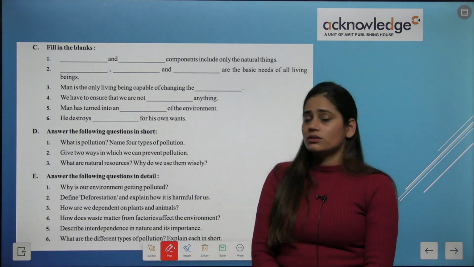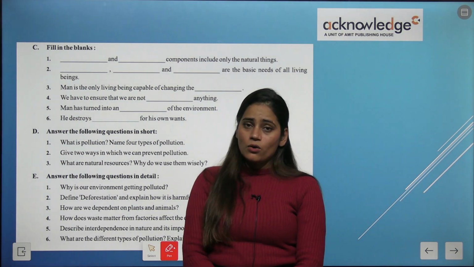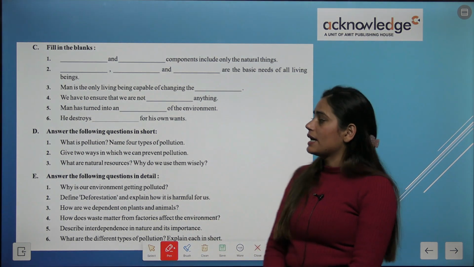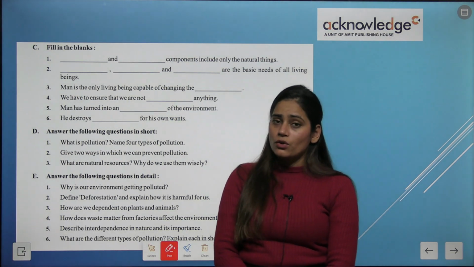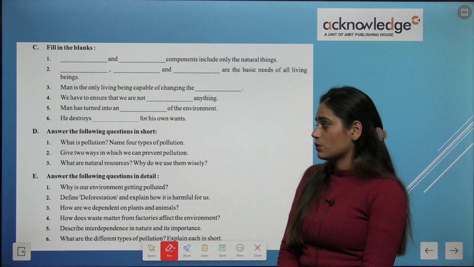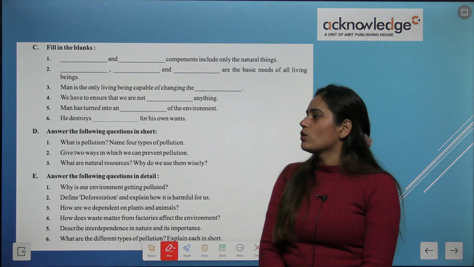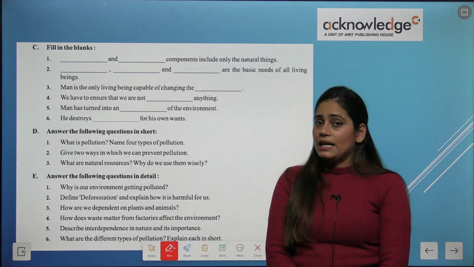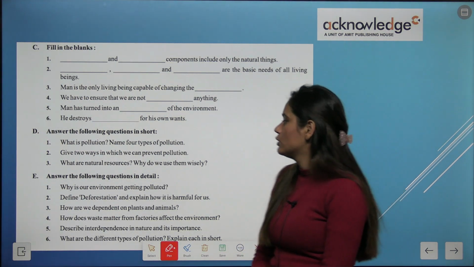What is pollution? Name four types of pollution. What is pollution? And you have to write four types of pollution: air pollution, water pollution, soil pollution, noise pollution. Okay, give two ways in which we can prevent pollution. So you have to address two ways in which we can prevent pollution.